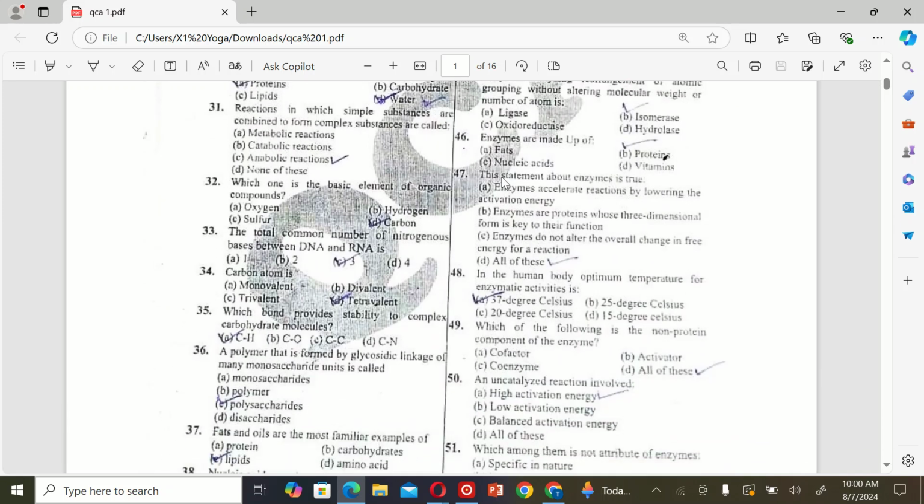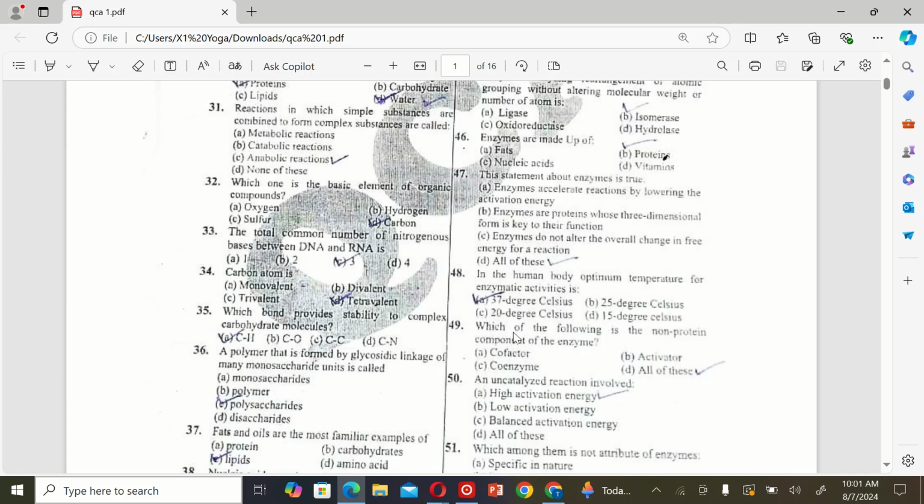The next MCQ is which statement about enzyme is true. A. Enzymes accelerate reactions by lowering the activation energy. B. Enzymes are proteins whose three-dimensional form is key to their function. C. Enzymes do not alter the overall change in free energy for a reaction. And D. All of these. So the correct option is D, all of these. The next MCQ is in the human body, optimum temperature for enzyme activation is A. 37 degrees C, B. 25, C. 20, and D. 15. So the correct option is A, 37.